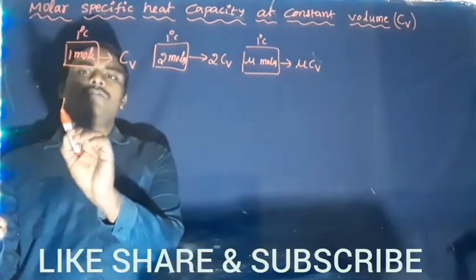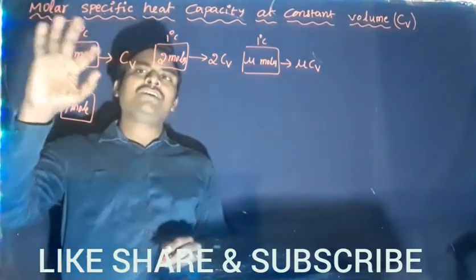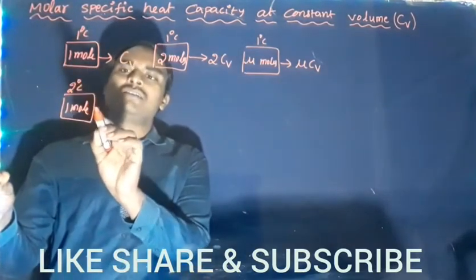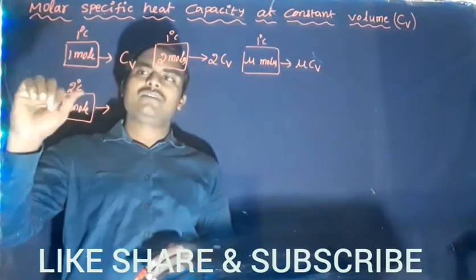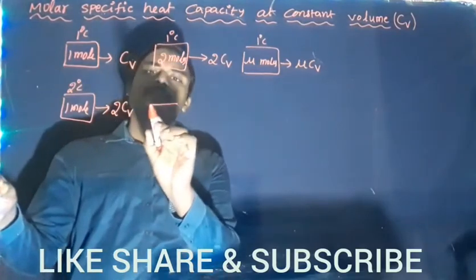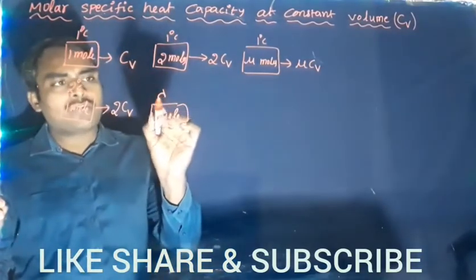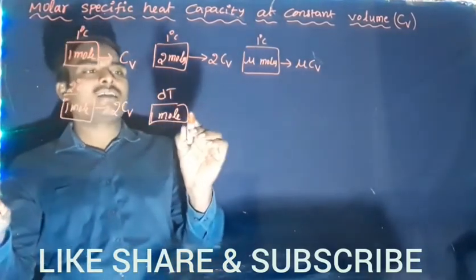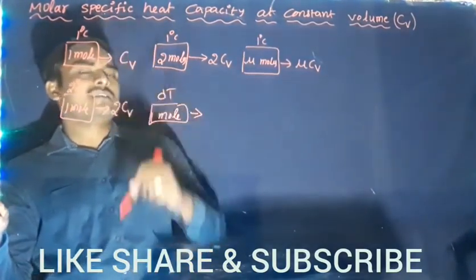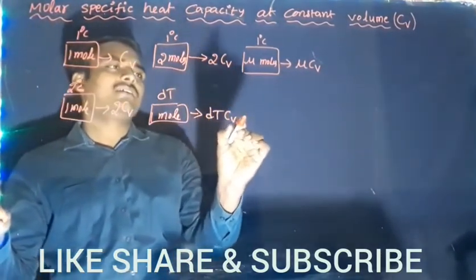Next, we will consider 1 mole of the gas. To increase temperature of 1 mole by 1 degree, heat required is Cv. So same 1 mole, I want to increase 2 degrees Celsius. For 1 degree Celsius, Cv, same 1 mole. 2 degree, so 2 Cv. Then same 1 mole, but we want to increase the temperature by dt degree Celsius. Then how much heat energy required? So for 1 mole 1 degree, Cv; 1 mole 2 degree, 2 Cv. For dt, dt Cv. Right?